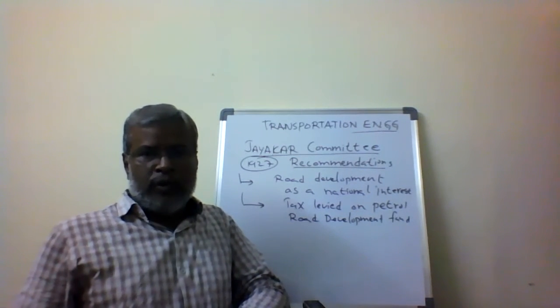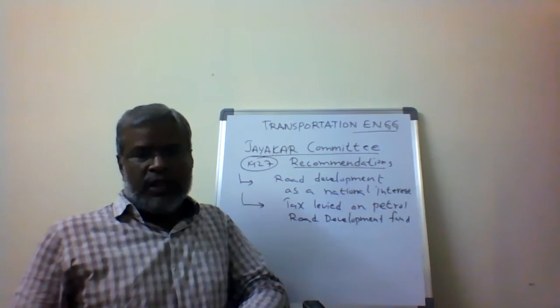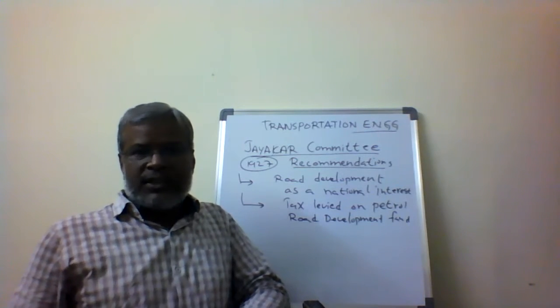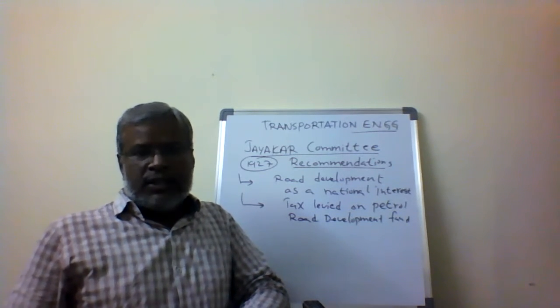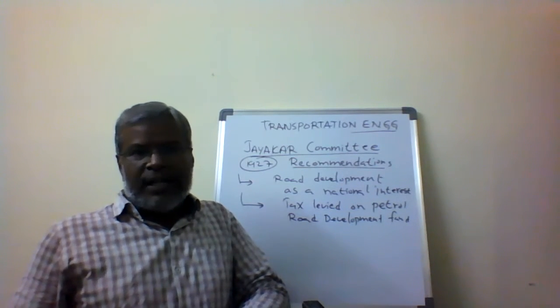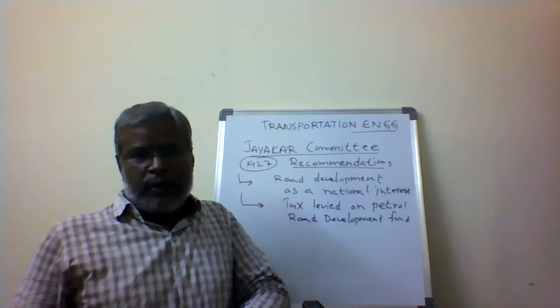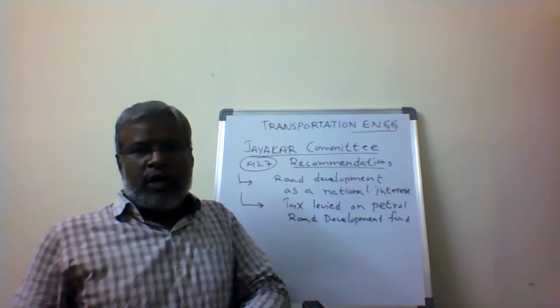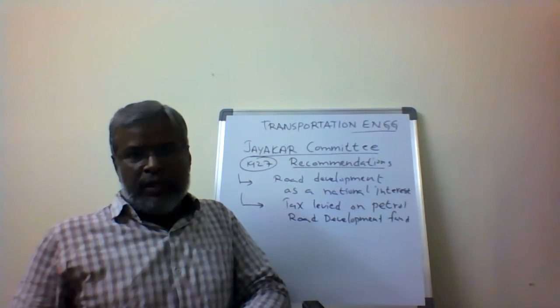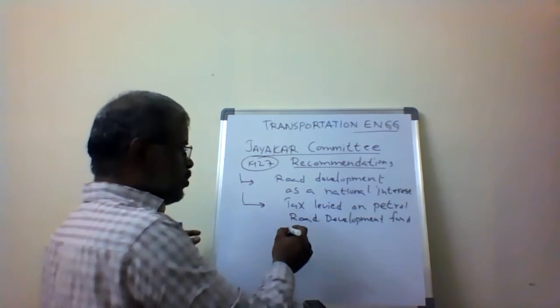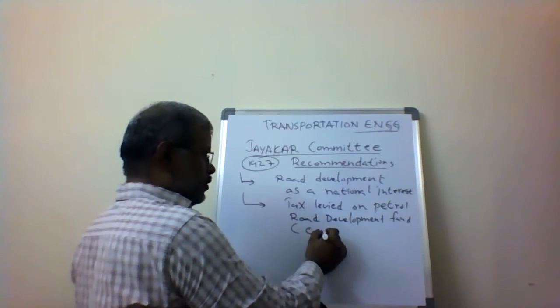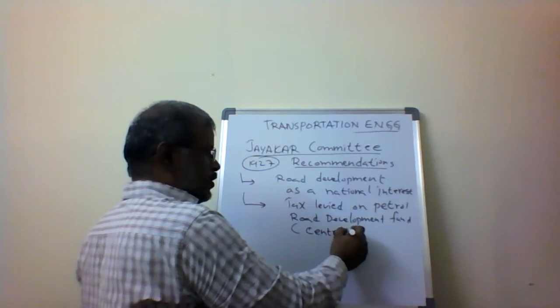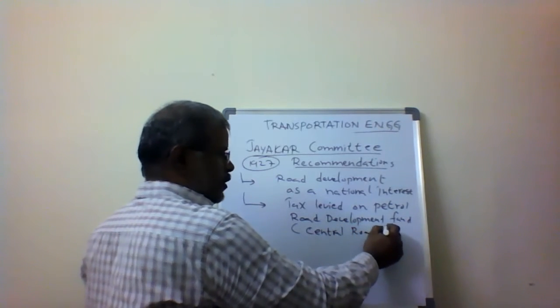Whatever petrol we use for roadway vehicles, we put a tax on it, such that the amount collected from the petrol road users is constituted as a road development fund. So a separate fund is created for the development of the roads. That was initiated as the Central Road Development Fund.